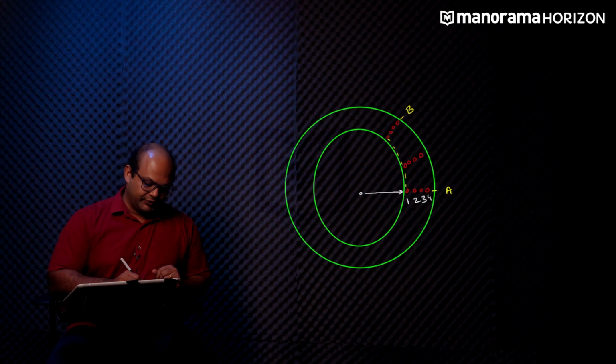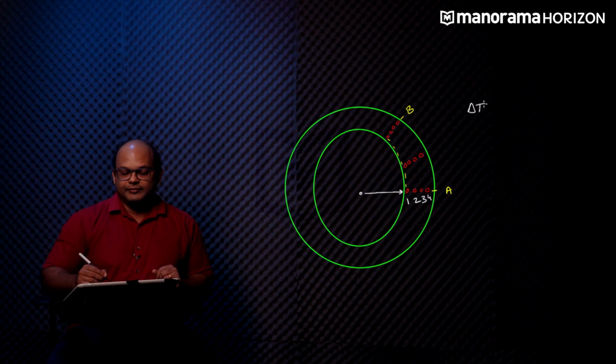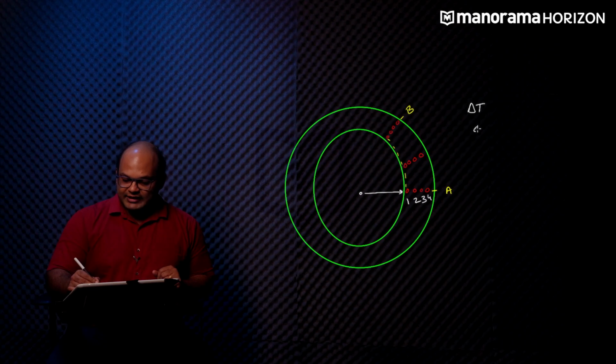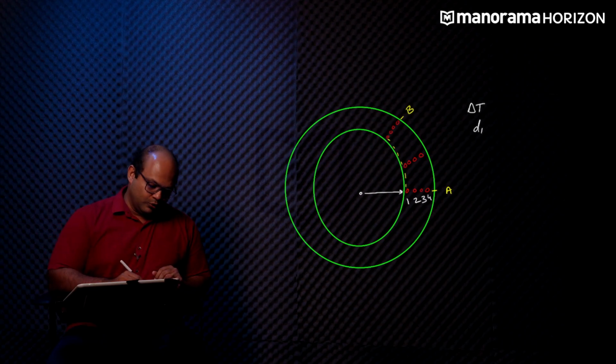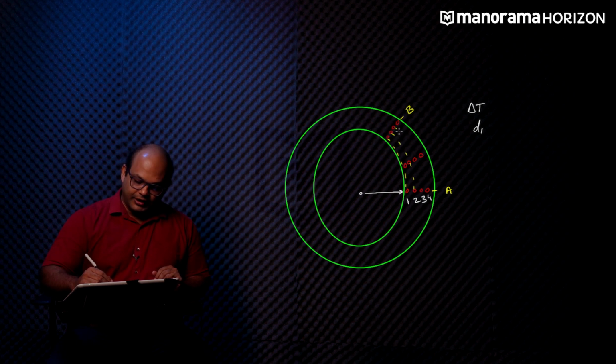Let's call this interval of time delta t. So runner 1, let's say, is covering the distance of d1 in this amount of time. Runner 2 is covering this distance, runner 3 this distance, and runner 4 this distance.